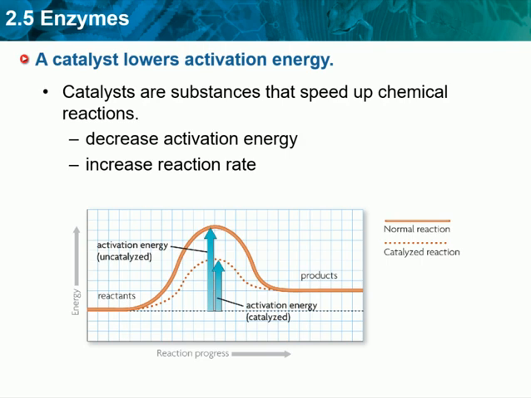A catalyst is a substance that decreases the activation energy needed to start a chemical reaction, and, as a result, also increases the rate of that chemical reaction. Compare the activation energies and the reaction rates in the graph on the screen here. Under normal conditions, the reaction requires a certain amount of activation energy, and it occurs at a certain rate. When a catalyst is present, less energy is needed and the products form faster. Although catalysts take part in a chemical reaction, catalysts are not considered to be either reactants or products because catalysts are not changed or used up during a reaction.